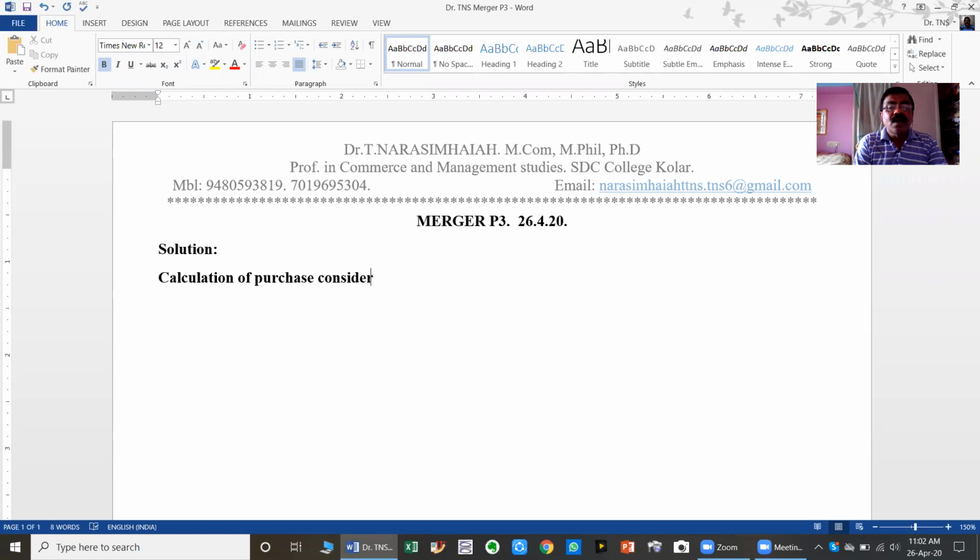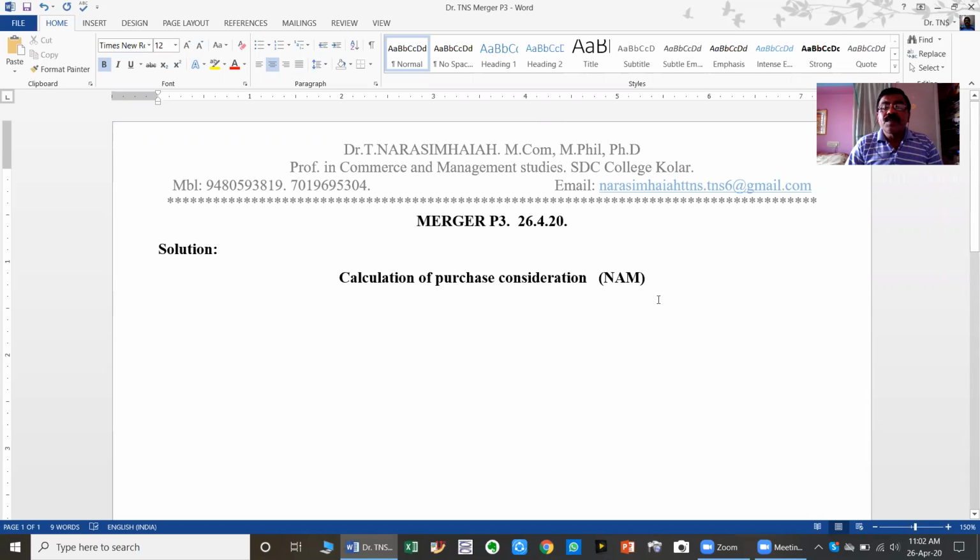purchase consideration. Which method is applicable here? The net asset method is applicable. So now applying the net asset method, what is the net asset method? Assets minus liabilities. Very good. That is, PC equals assets minus liabilities.